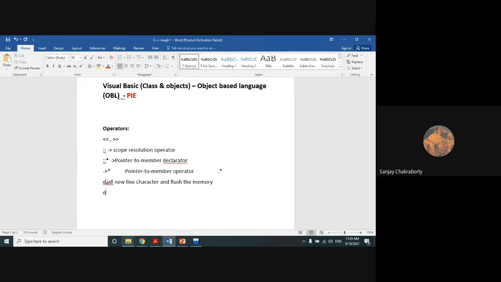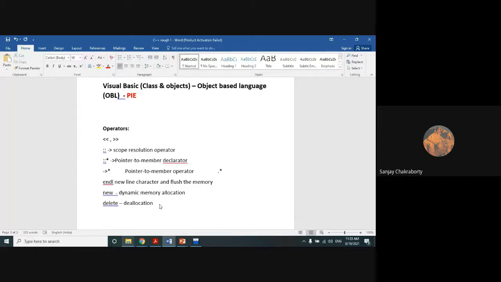Next is the delete operator, which I have already told. Delete and new. I have recently told delete and new, and these two operators are for dynamic memory allocation and deallocation. One interesting thing is that we have already used this new operator, but you don't know where we have used it. I'm showing it. In the last class, we have already used it.